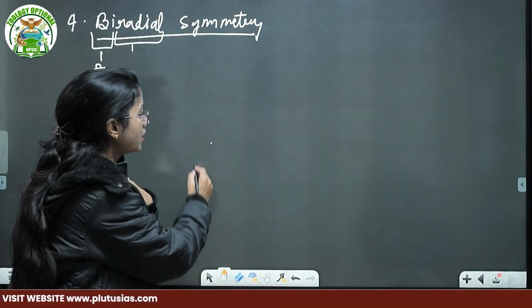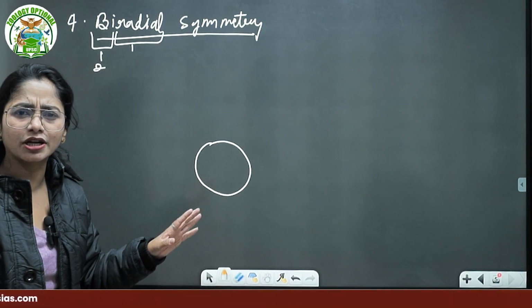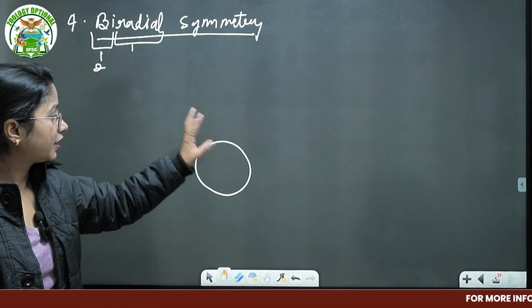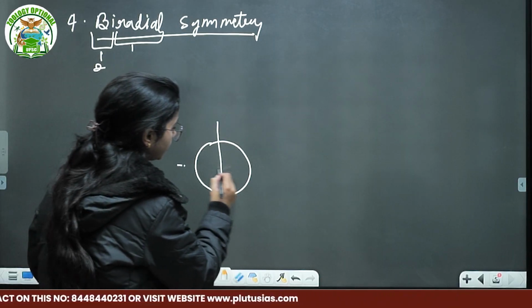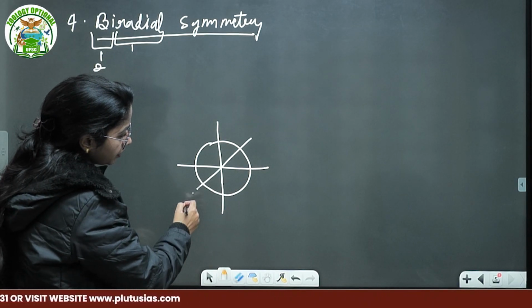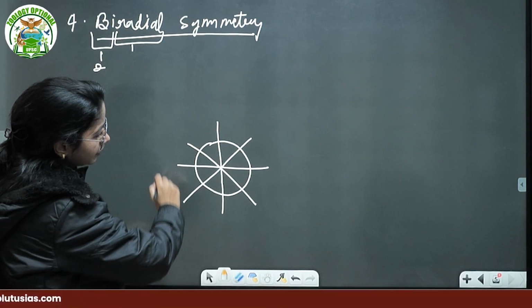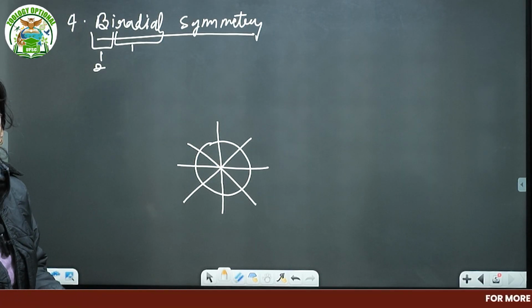Suppose this is your normal circle. Do not differentiate between radial and spherical. So if you cut it here, 1, here, 2, from here, 3, 4. That means what is the difference between radial and biradial symmetry?